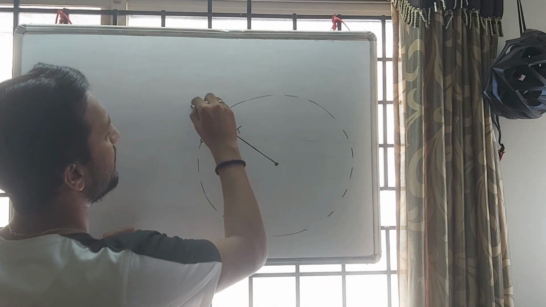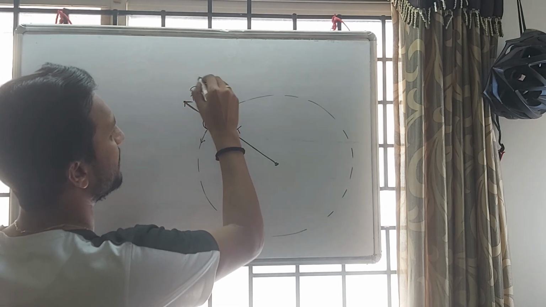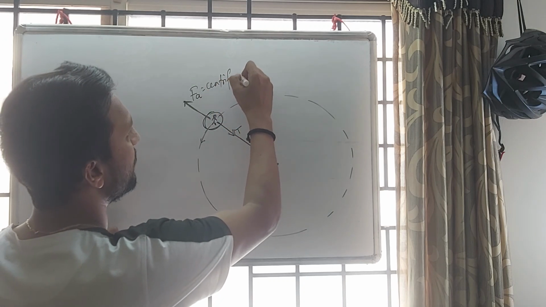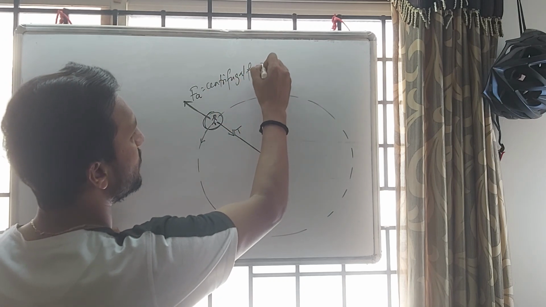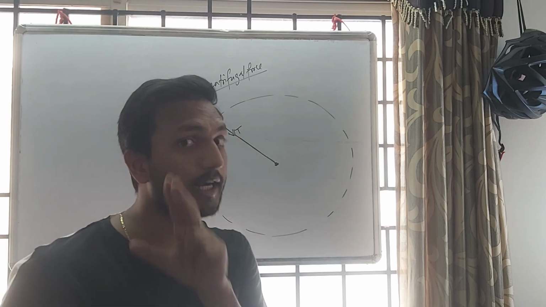So what will you feel? You will feel we have one force that is away from the center. This force is called centrifugal force. So this force is for this observer, the observer sitting on that ball.